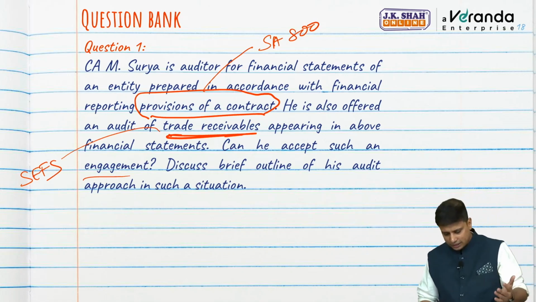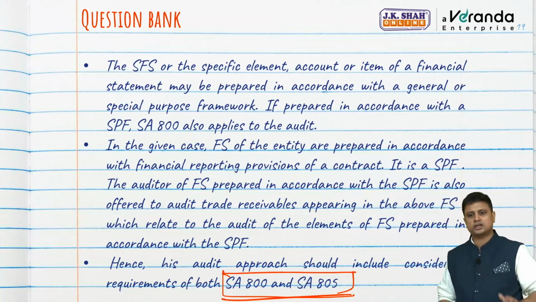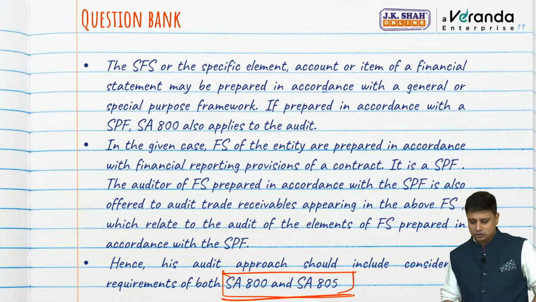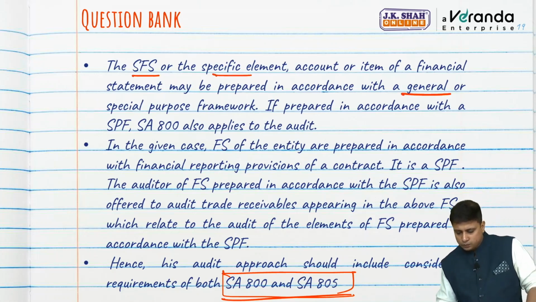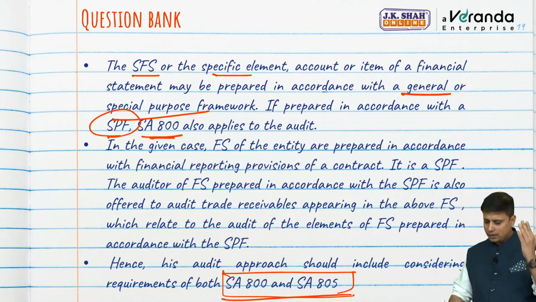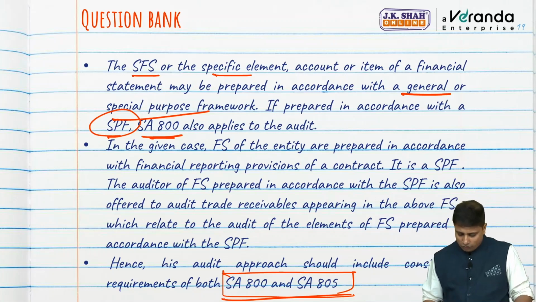So yes, he can definitely accept. There is no harm in doing so. Here we will have to take into consideration both the SAs, SA 800 as well as SA 805. So here they say a single financial statement or specific elements or accounts of a financial statement can be prepared as per a general purpose framework. If it is as per a special purpose framework, SA 800 will also apply. Then they asked what has happened in the above case, and hence it is an approach and there is no problem. We can accept, just that we have to comply with SA 800 and 805.